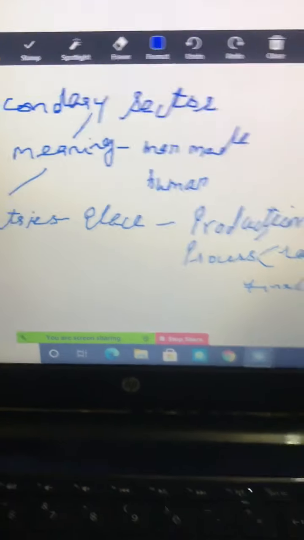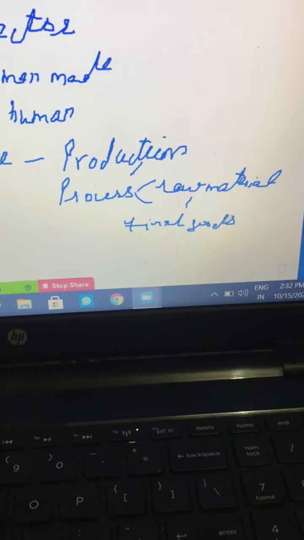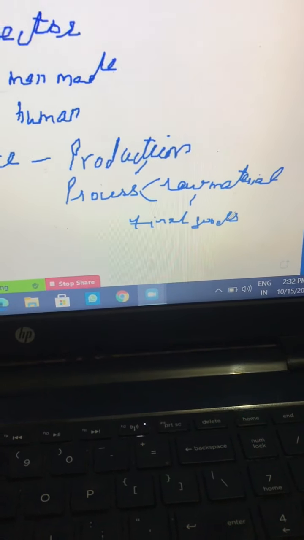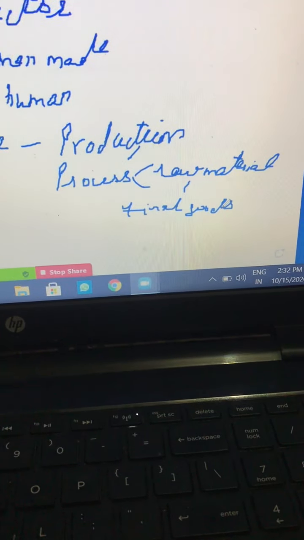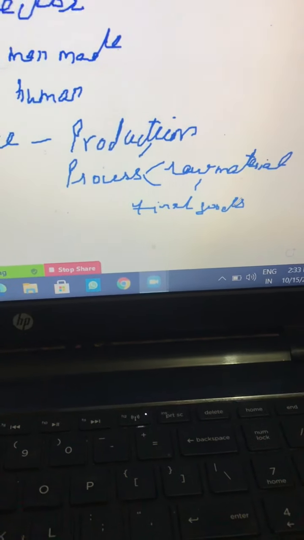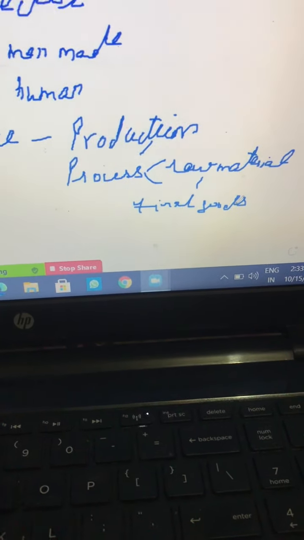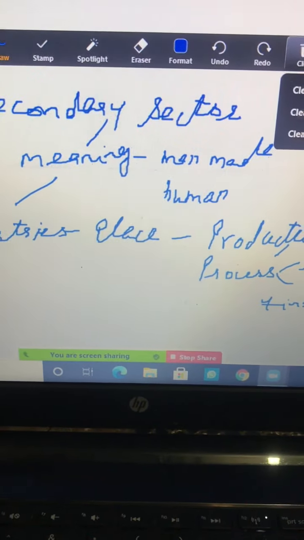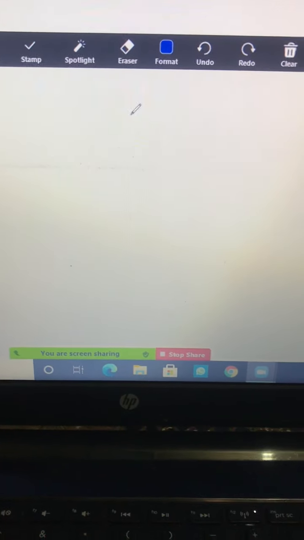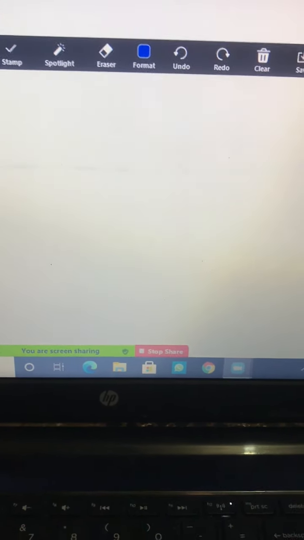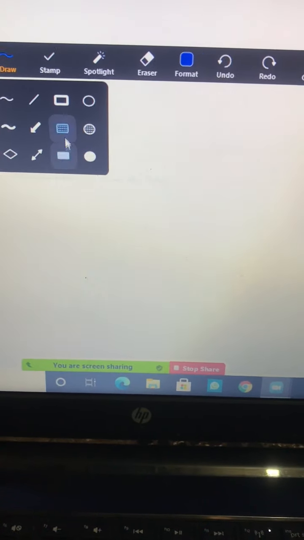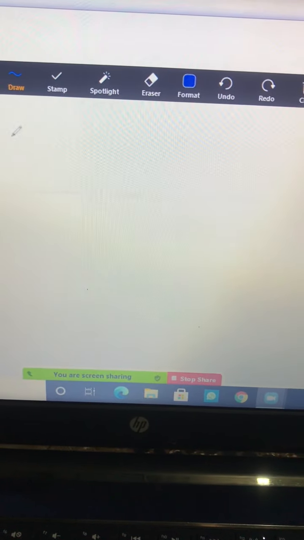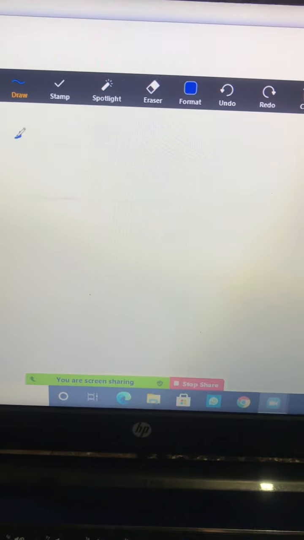Industry is a place where a production process is going on with the help of machines, tools, equipments. And what is this process meant for? That is the production of final goods. Students, as we have just seen, in secondary sector we are here to discuss about industries. So first of all, we will discuss the meaning of industries in detail. Exactly what we are going to have in industry.